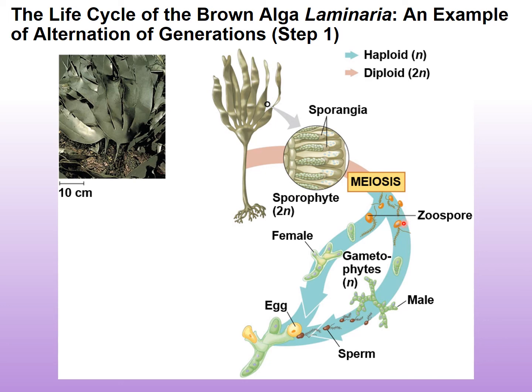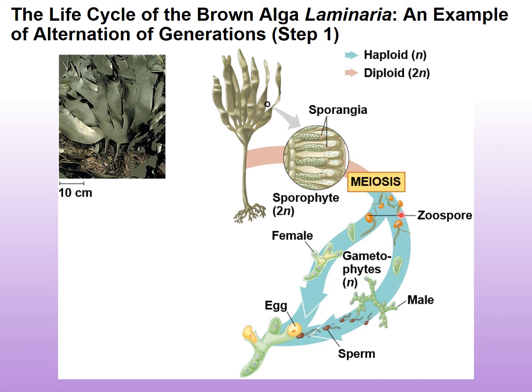Here, for the brown alga, they're called zoospores, and they have flagella. Not all spores have flagella, and it's important to note that, and this is going to be a common theme: those spores that have flagella, those types of organisms typically live in wet environments because, of course, the spores and the gametes, if they have flagella, also require water so that they can swim.